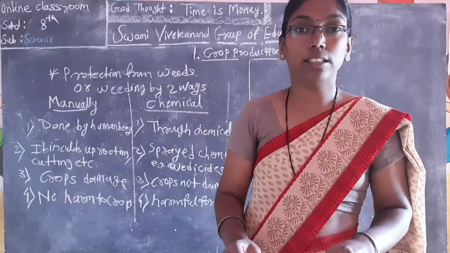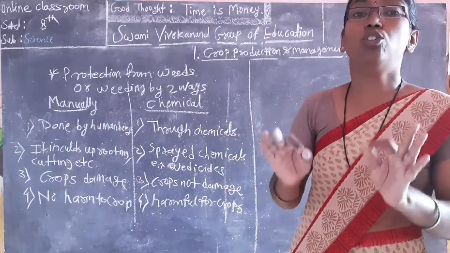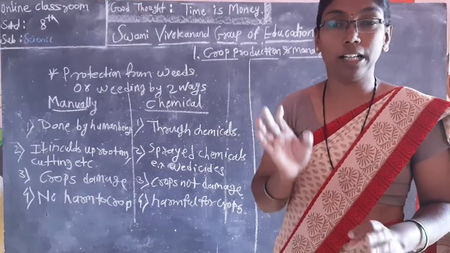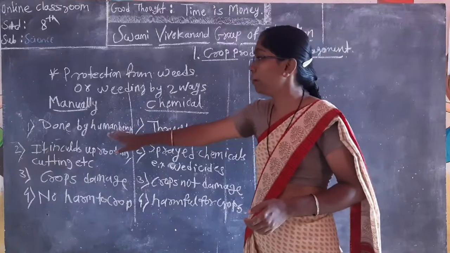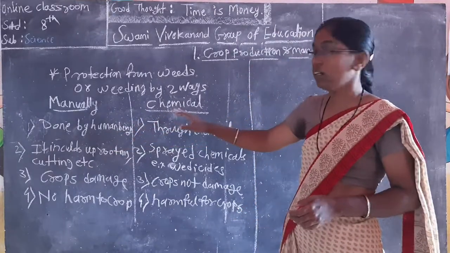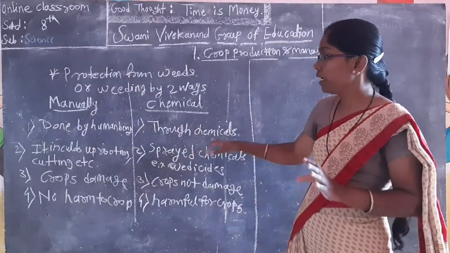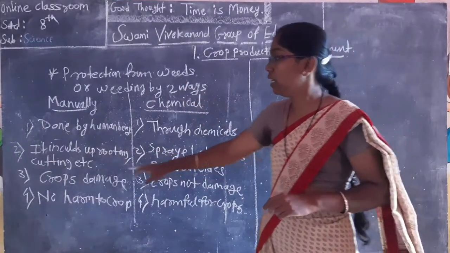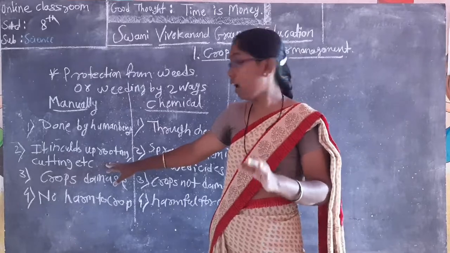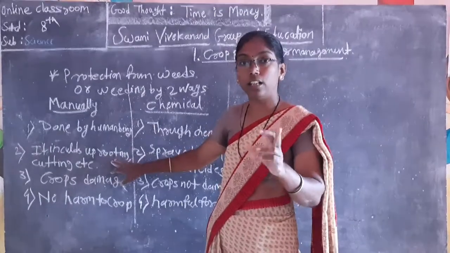What is meant by weeds, examples of weeds, and the two types of weeding. First is manual, second is chemical. Manual weeding is done by human beings. Chemical weeding is through chemicals only, which are spread on the crops to destroy the weeds. Here man does it by uprooting and cutting the weeds.